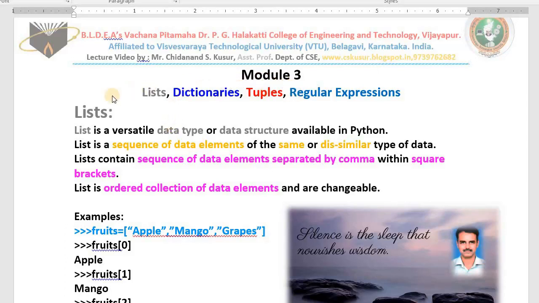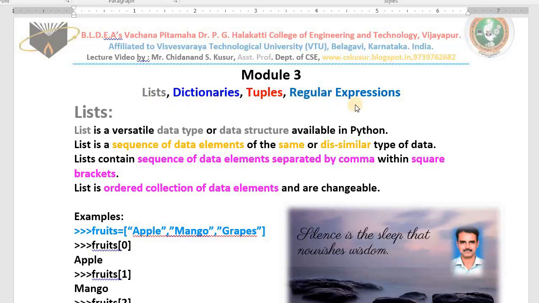In today's class, we discuss lists. In the beginning of this semester, I told you a little about lists, dictionaries, and tuples, but we will discuss all three, and regular expressions, in detail. Definitely you will find one or two questions on lists, one or two on dictionaries, one or two on tuples, and one or two on regular expressions. Minimum 4 questions we get from this module, no doubt at all. First we discuss lists.